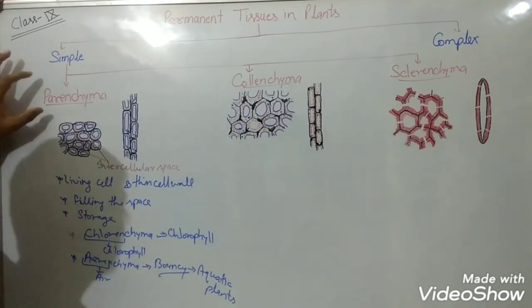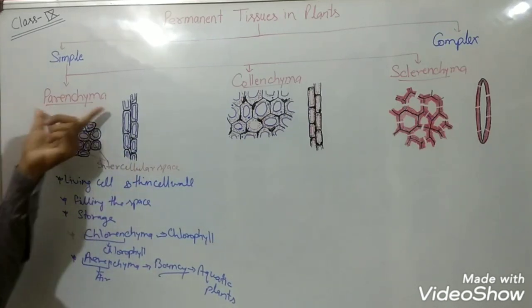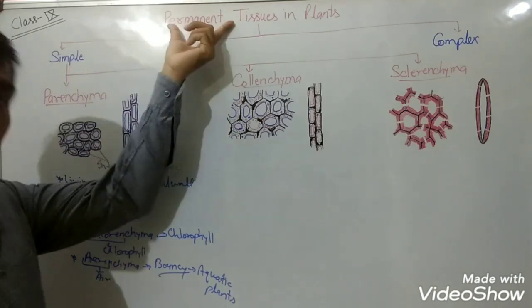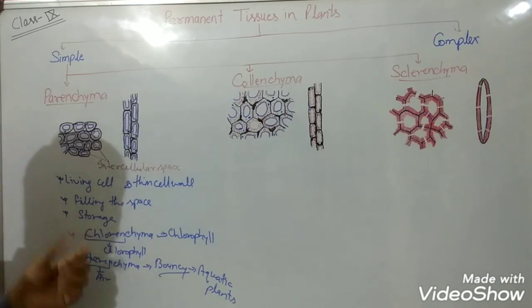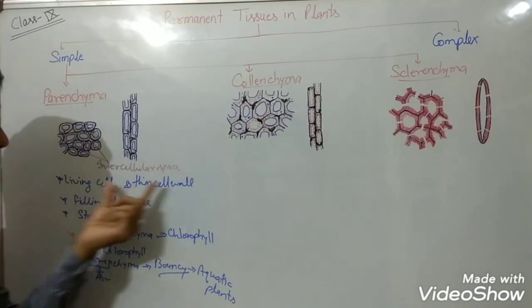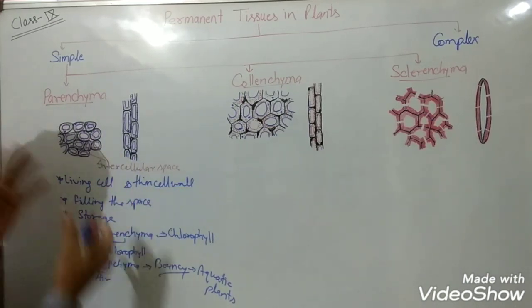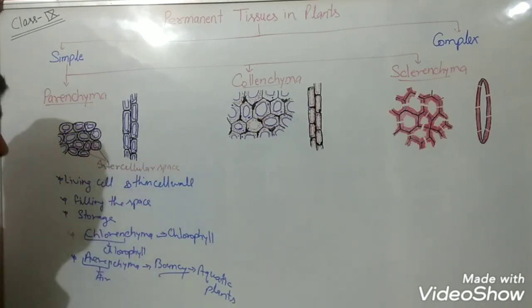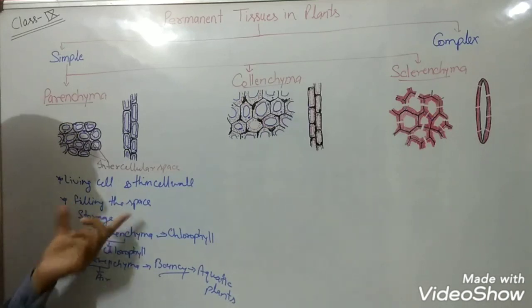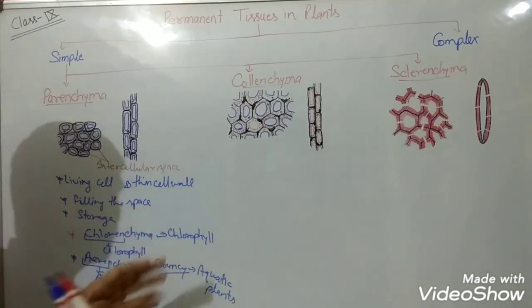So when we are talking about parenchyma, these are simple permanent tissues in plants which are derived from meristematic cells. They are living cells having a thin cell wall, but they are loosely packed with intercellular spaces among them. Generally they perform the function of filling or storage.